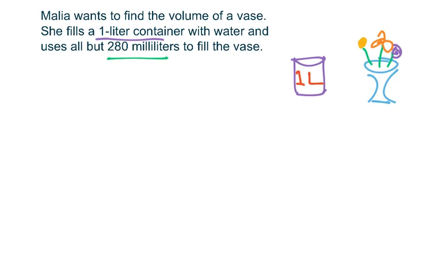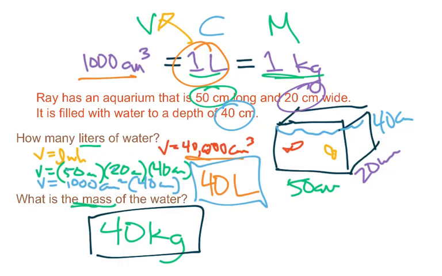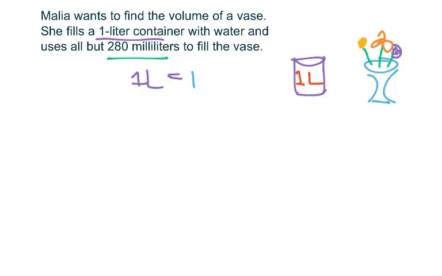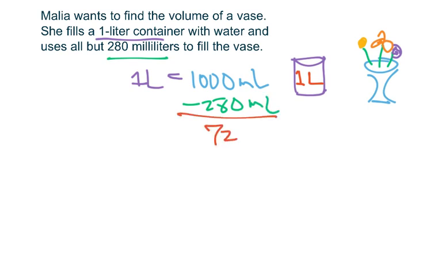There's 280 milliliters left. So if I think about that, I know that 1 liter is based upon the facts that we looked at before. 1 liter is equal to 1,000 milliliters, right? We should just know that as a basic fact. So if I subtract off that 280 milliliters, I would get 720 milliliters. That's what is filling the vase.